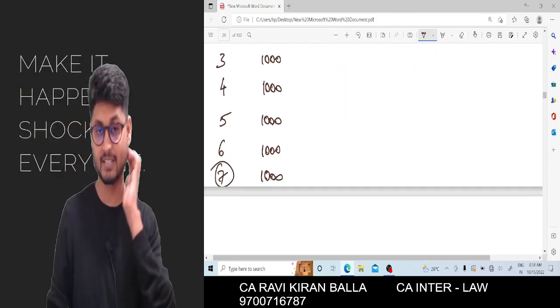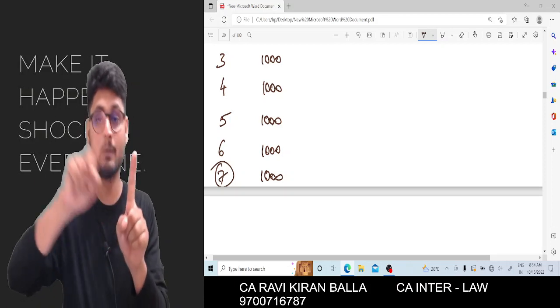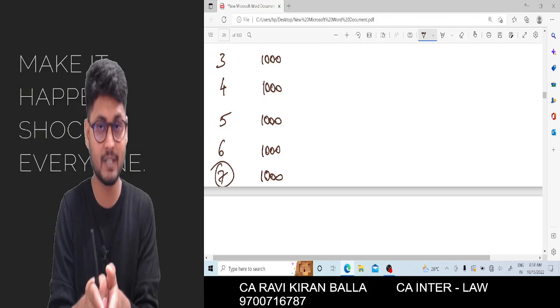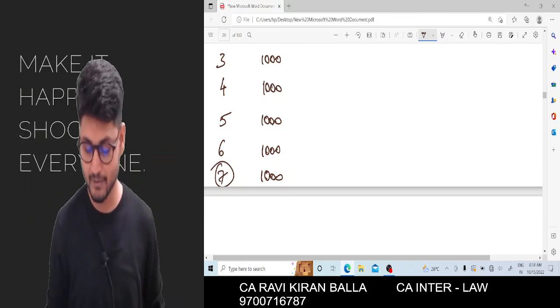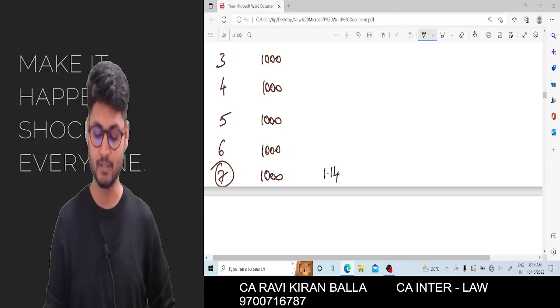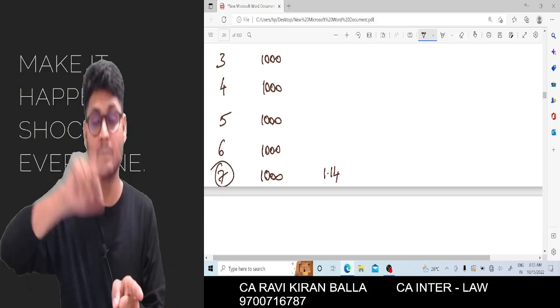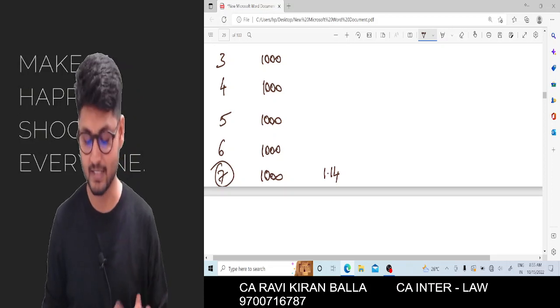Now you tell me one thing. What is the compounding factor? 1 rupee will become 1.14 after 1 year, calculating from the 7th year first day till the 7th year last day. This is the compounding factor. 1 is going to become 1.14. I hope you are all getting the point here.